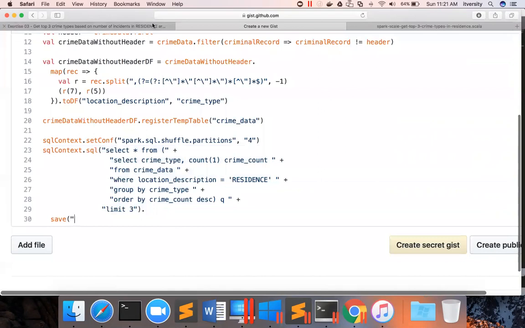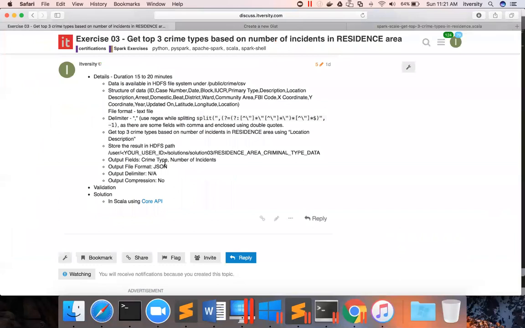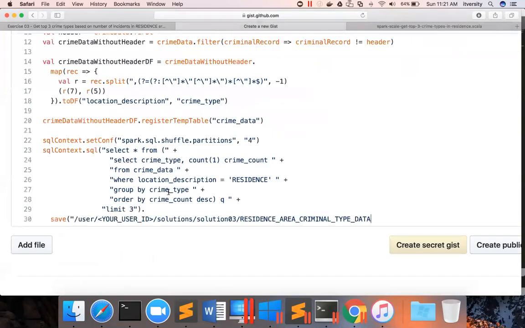The path is whatever is given in the problem statement. And I have to replace this. As the output type is mentioned as JSON, I can say comma JSON.